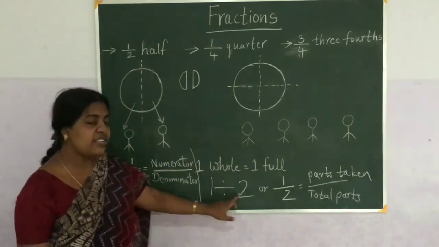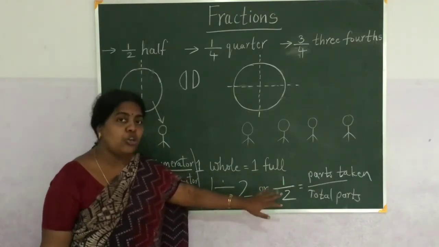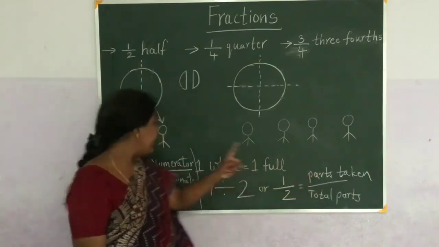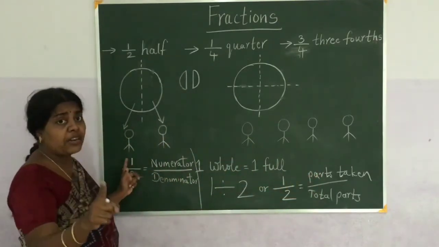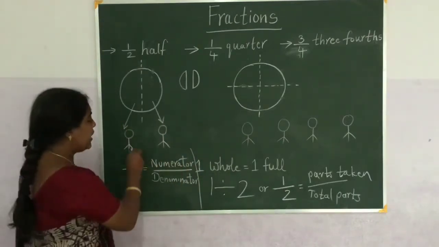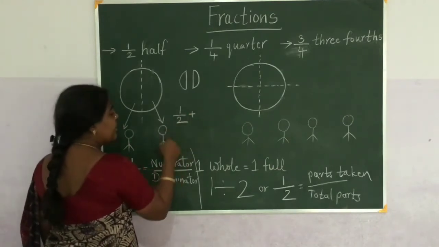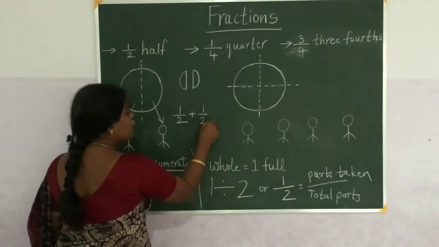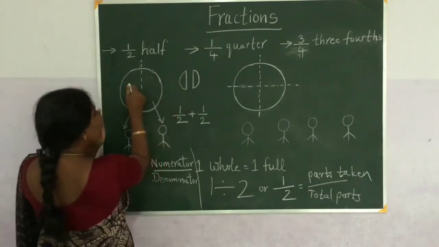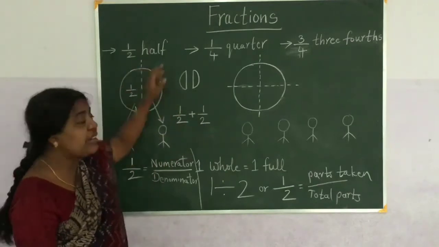1 full chapati is divided for 2 children, or we can write it as 1 by 2. So in 1 by 2, 1 is the parts taken. One child is getting only 1 part, so 1 by 2. And the other child is also getting 1 by 2. So 1 by 2 and 1 by 2. If you add these two 1 by 2s, 1 by 2 is nothing but half.